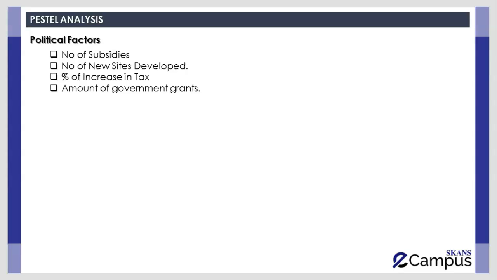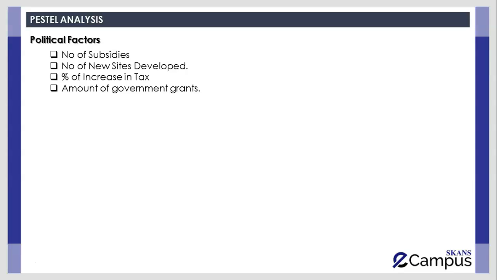Then, number of new sites developed. If the government of that specific country is going to develop new sites where you can start your operations, sell your products, and develop your market share, obviously it will have a positive impact on the organization's performance.